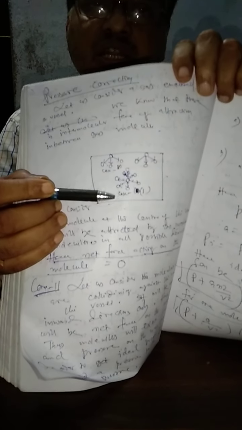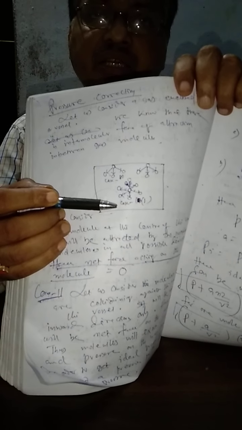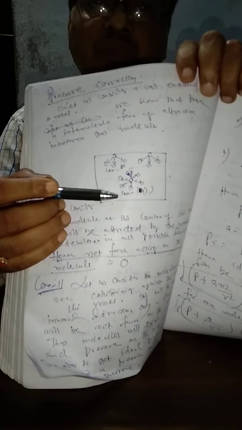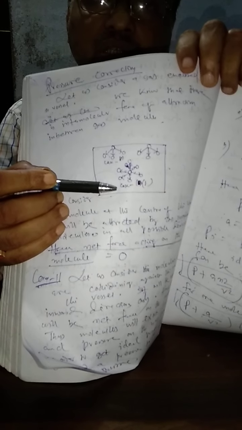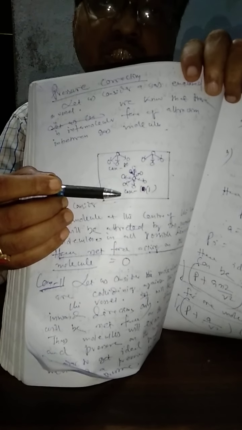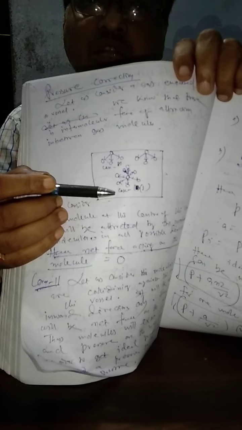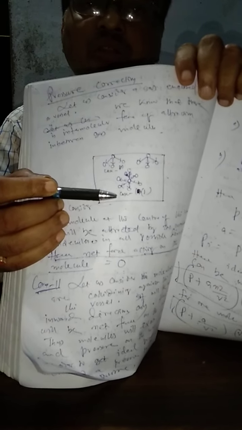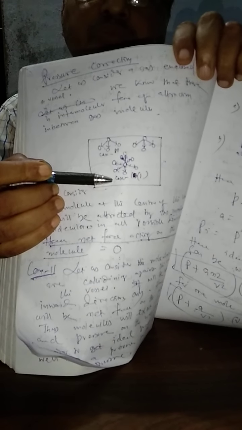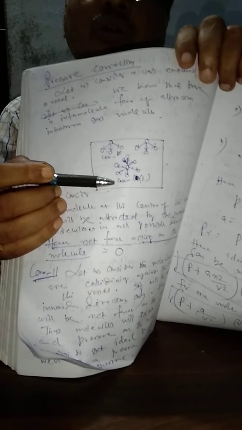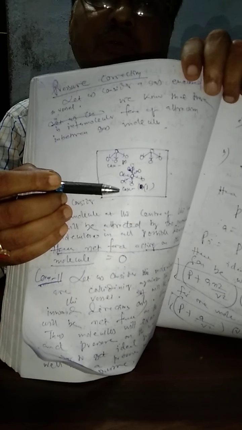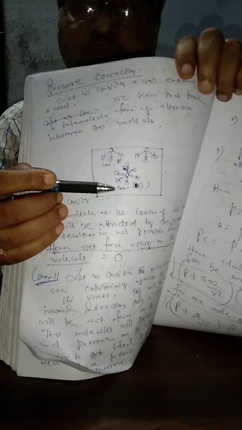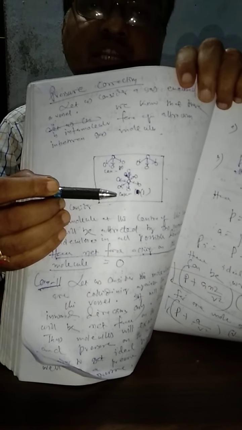As the central molecule is attracted equally by its neighboring molecules in all opposite directions, the resultant force acting on the central molecule is zero. Thus, this molecule is free to move in all possible directions and collide against the wall of the vessel and will exert pressure. This is the case of the central molecule.